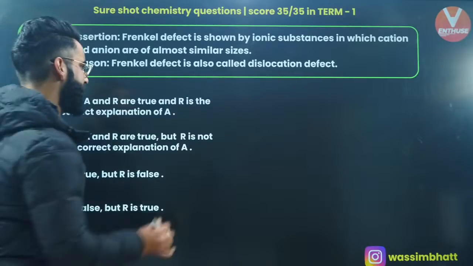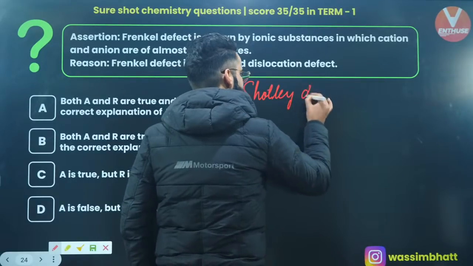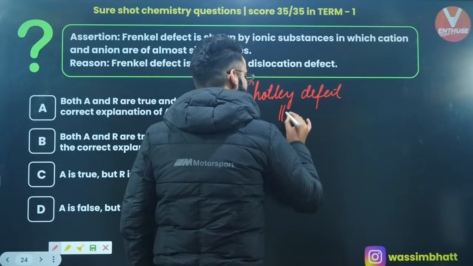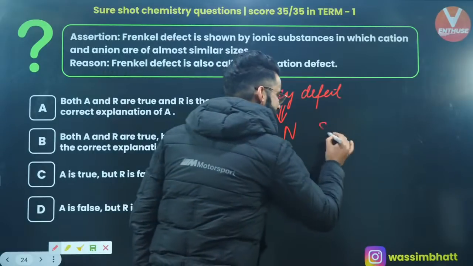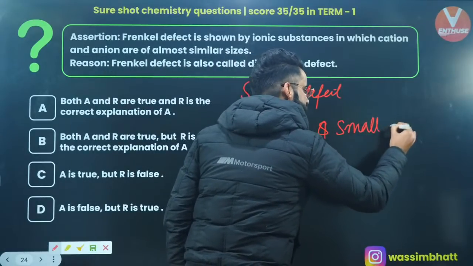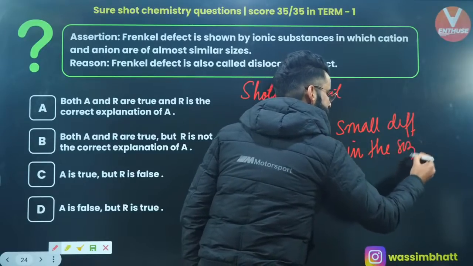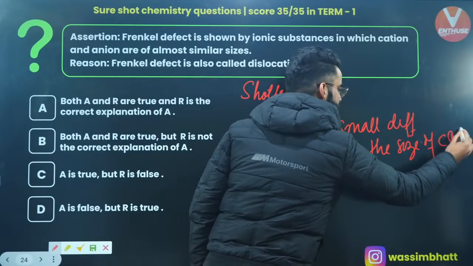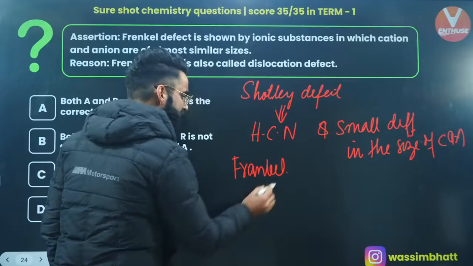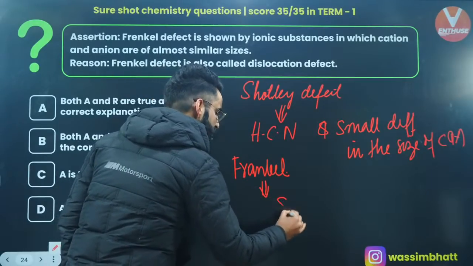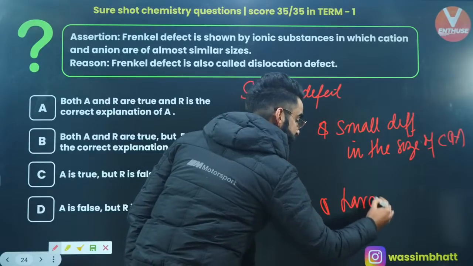Okay, let me just tell you. Schottky defect is shown by the compounds which have got the high coordination number and small difference in the size of cation and anion. And if I talk about Frankel defect, Frankel defect is generally shown by those compounds which have got small coordination number, low coordination number, and large difference in the size of cation and anion.